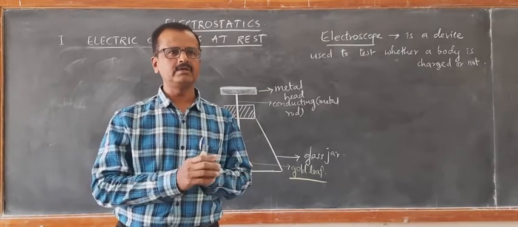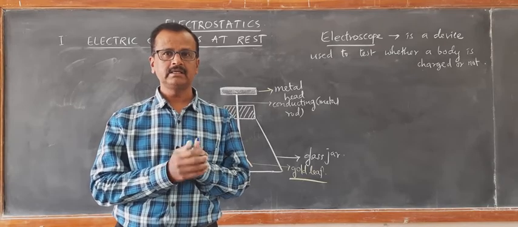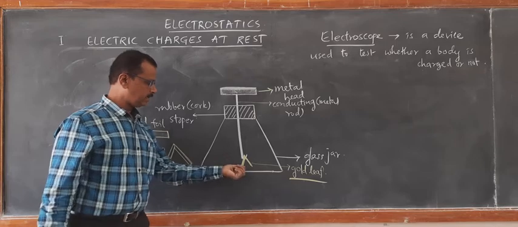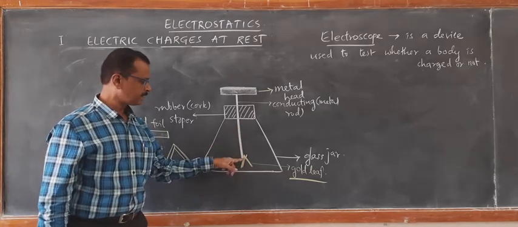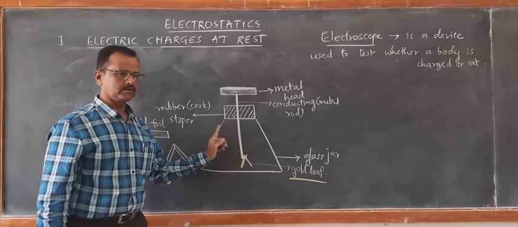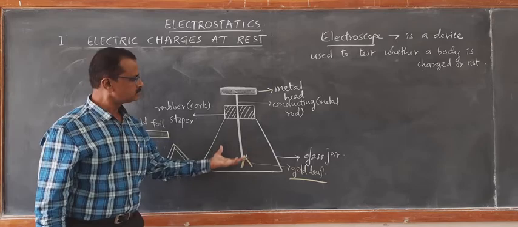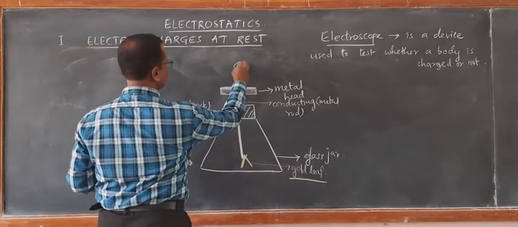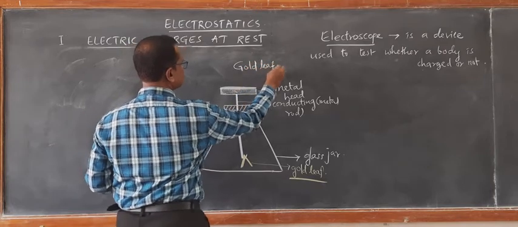That is its special property, malleability and ductility. Therefore, a thin gold foil is folded, and this fold is suspended on this metal rod with a hook. This entire device is called a gold leaf electroscope.